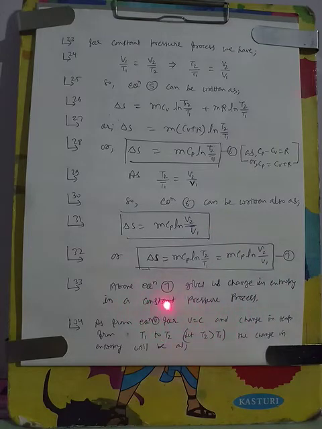Now for the same change in temperature, we get change in entropy mCp log T2 by T1 in constant pressure process and mCv log T2 by T1 in constant volume process.